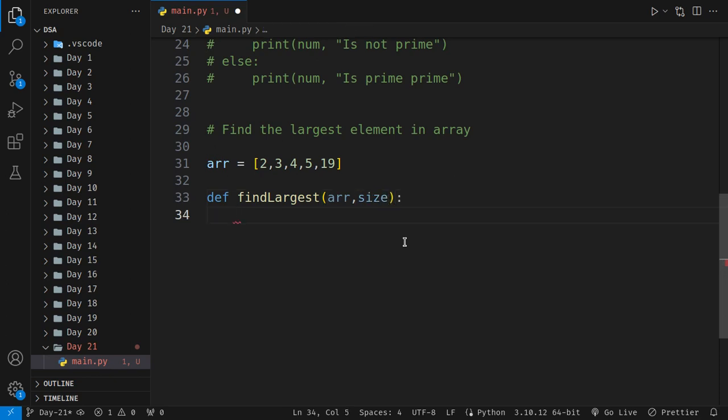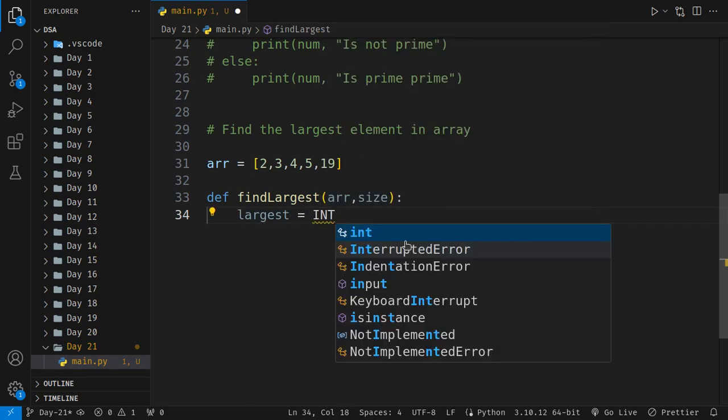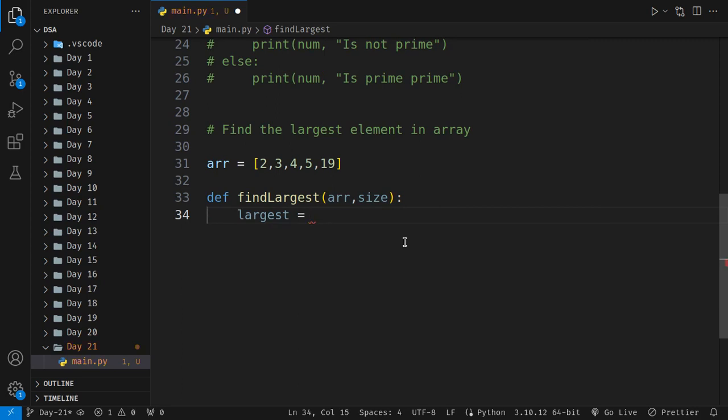Over here we will have the largest, which is integer minimum, or we can say 0. Then we are going to start a loop from 0 to 10, or we can say till the size.